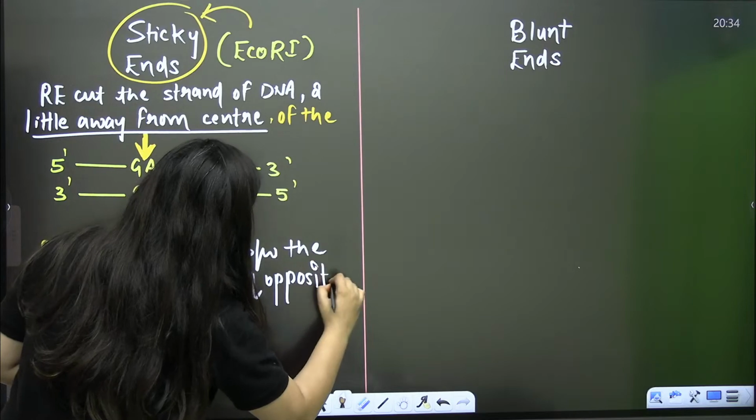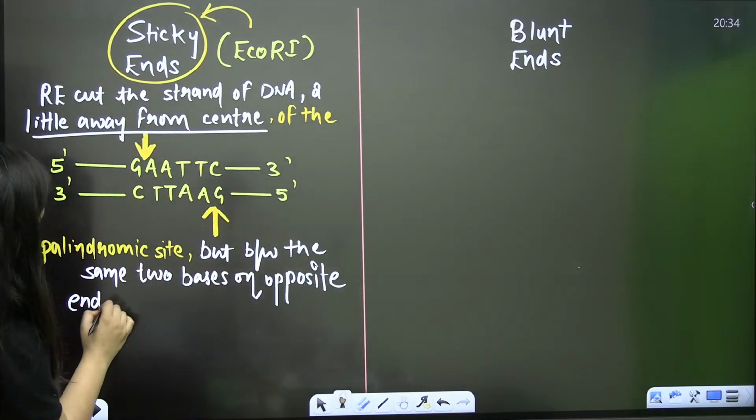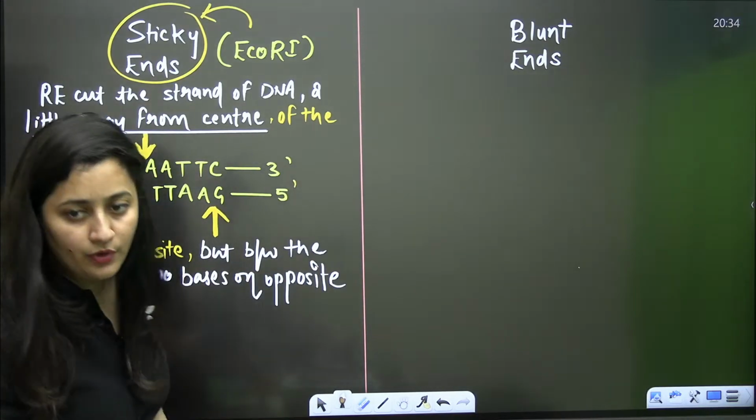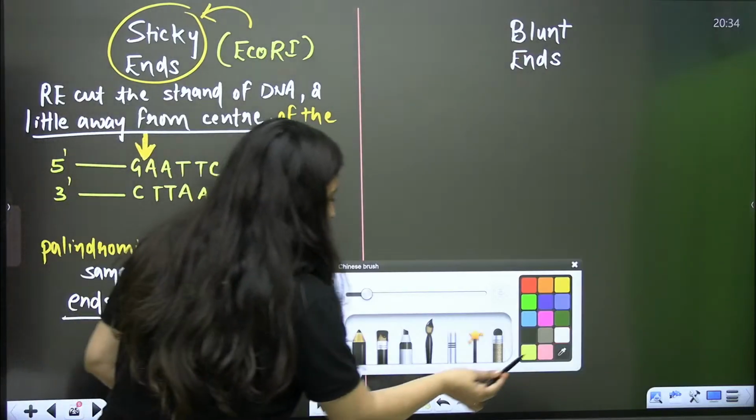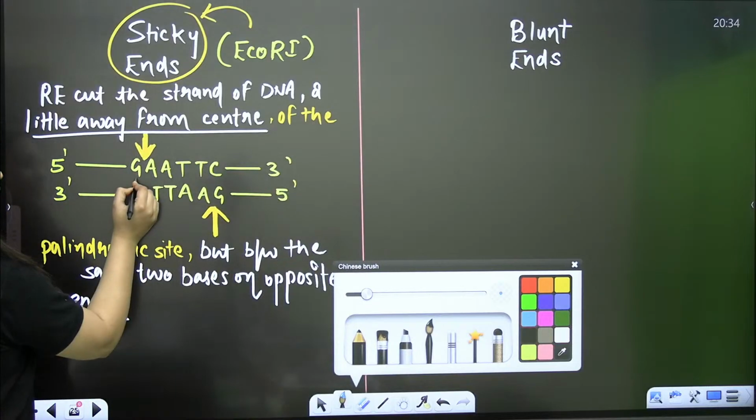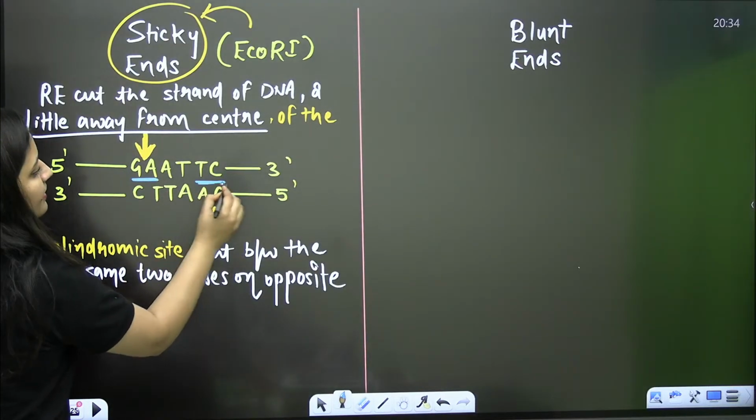And again, I'm repeating this: it is going to cut the sugar phosphate backbone. It is going to cut what, Trisha? The sugar phosphate backbone. So that's how it is going to make the cut, in between GA, in between GA.